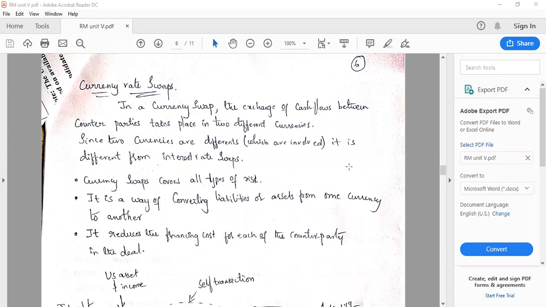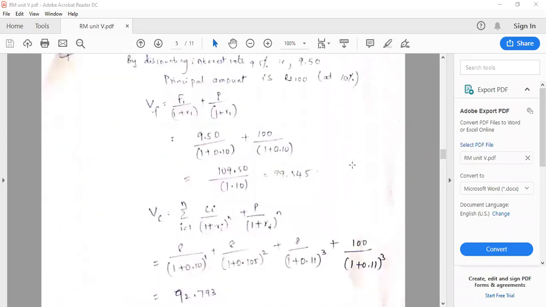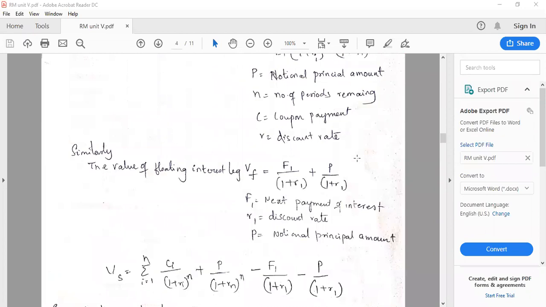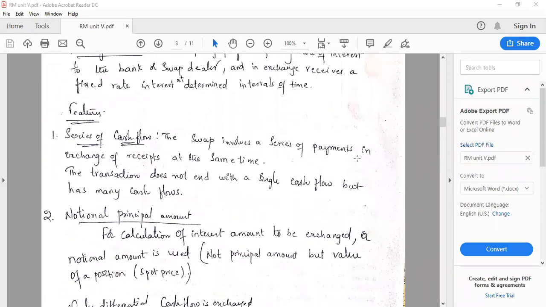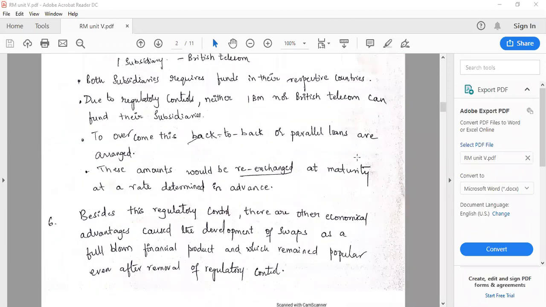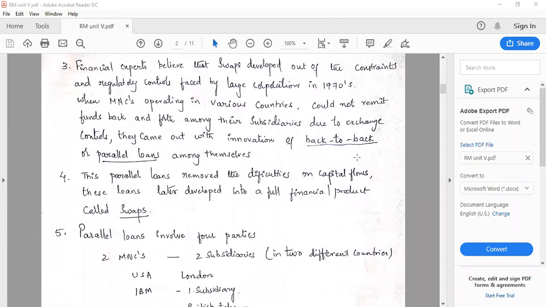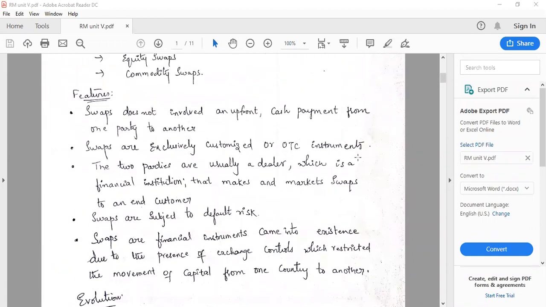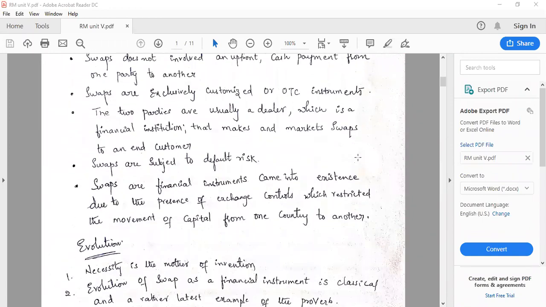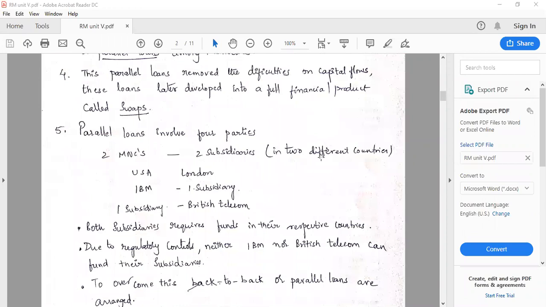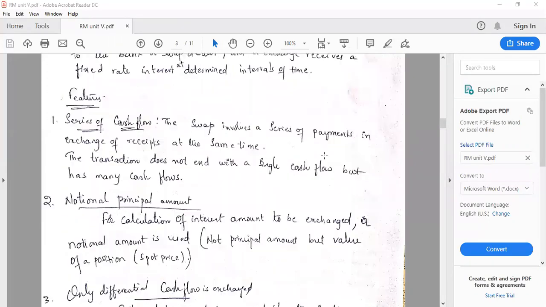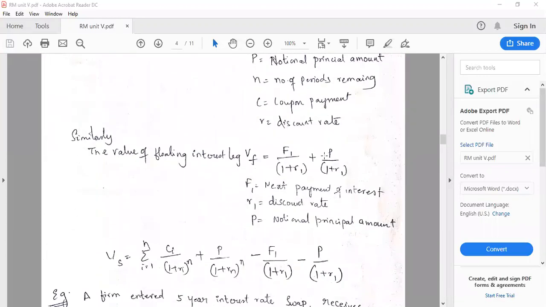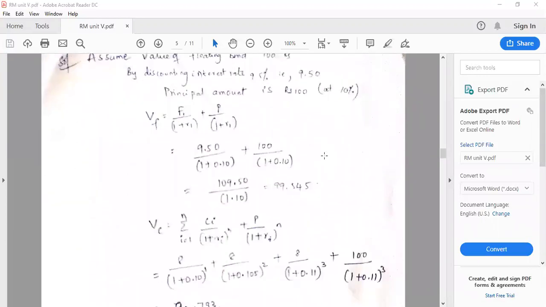Hi there. In the previous session, we have seen what swaps are, their features, and their types. In the types, we elaborately discussed interest rate swaps, and how interest rate swaps are priced and valued, and also their features. Now, in this session, we'll continue with the remaining types of swaps.